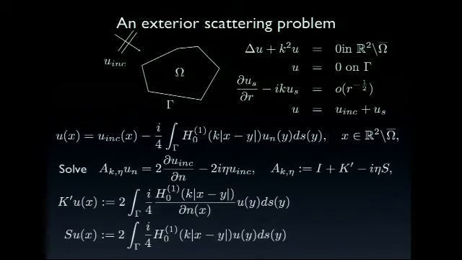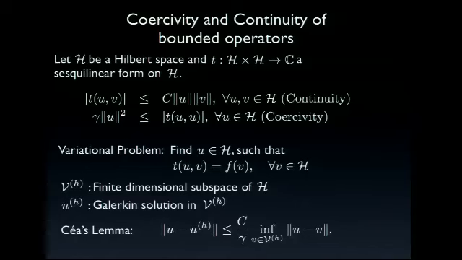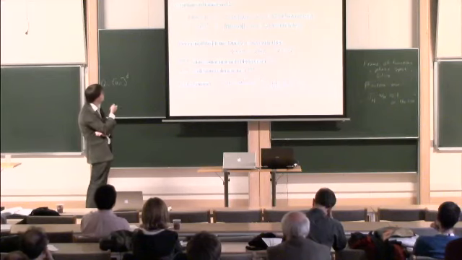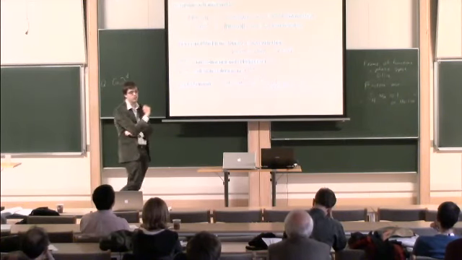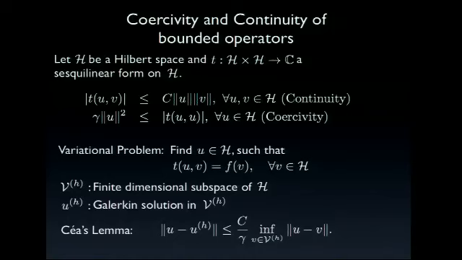I'm not going to go into the details of these here, I just want to show them once, but we're actually not going to need them again. The only real thing we're going to need in the talk is this A_{k,eta} itself. And that's the interesting object. The question is, what kind of spectral properties does A_{k,eta} have? The properties that interest us specifically are the coercivity properties and continuity properties of this A_{k,eta}. Let me just briefly reiterate these two properties.